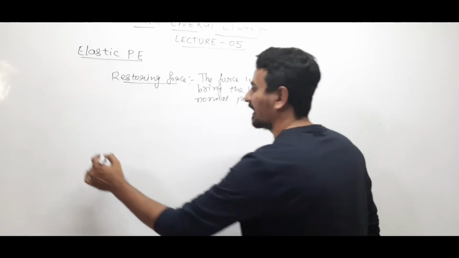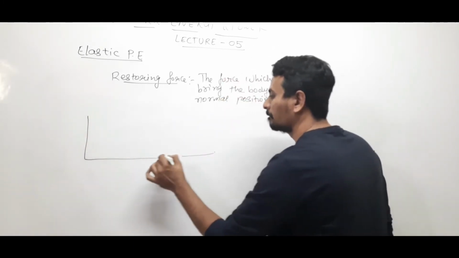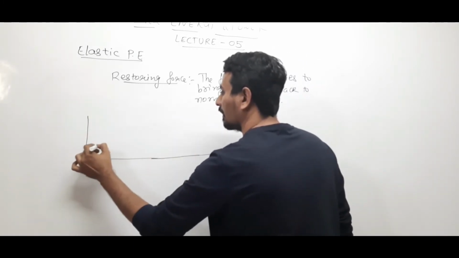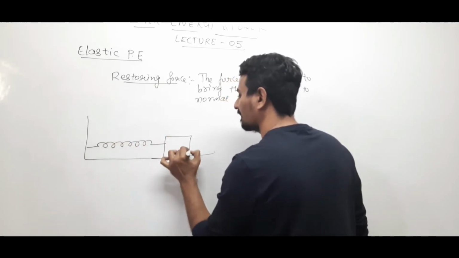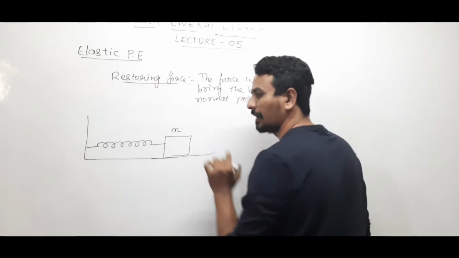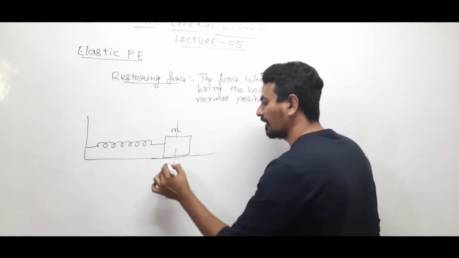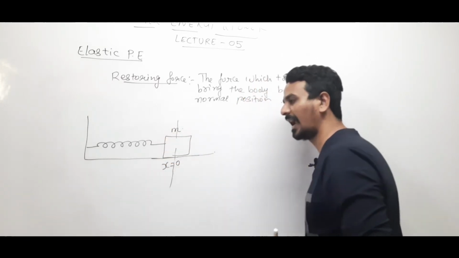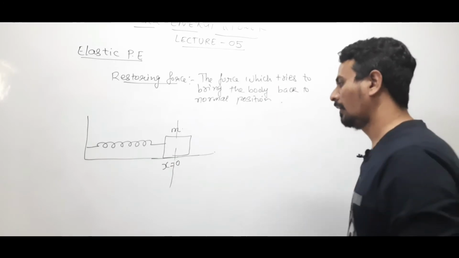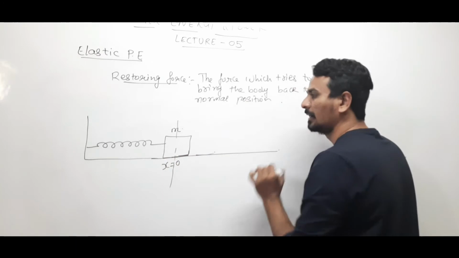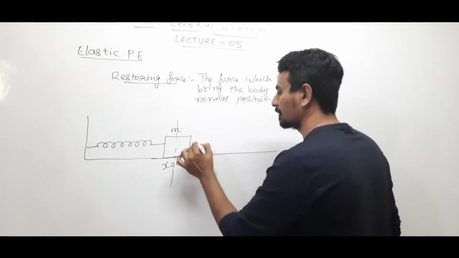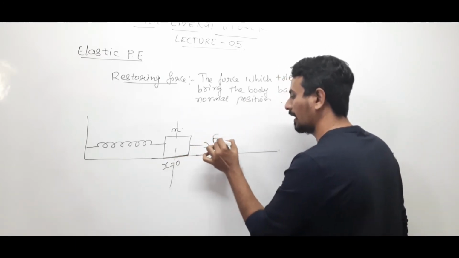Let us consider the example of a spring. Suppose a block of mass m is attached to a spring. It is at the normal position at x equals 0. Now suppose I am stretching this block this way. This is my applied force.